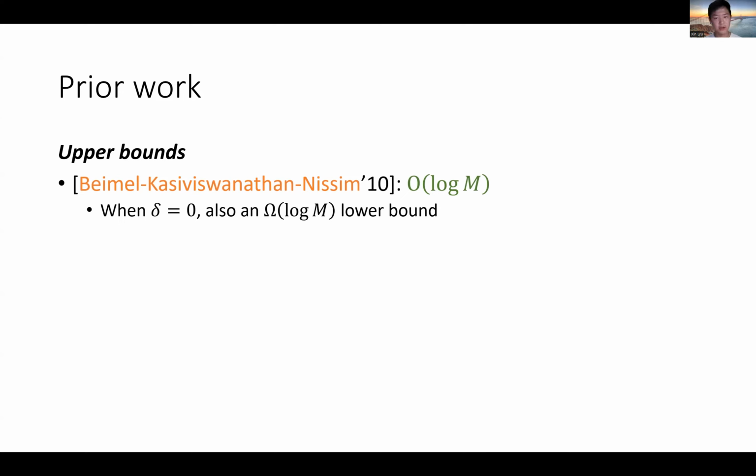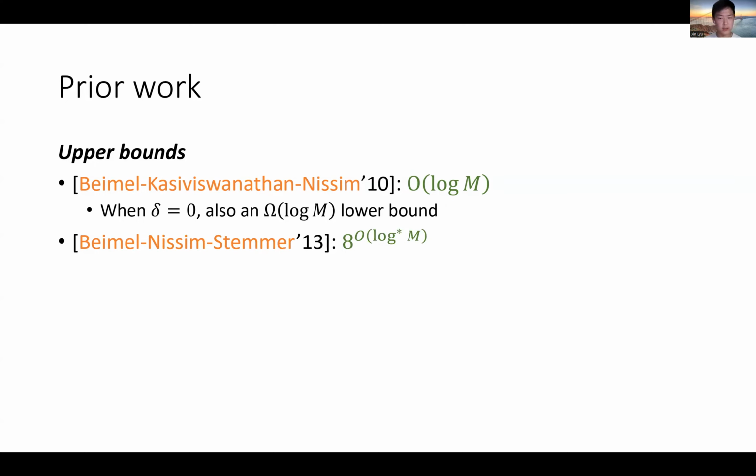Nissim showed that if you just run the exponential mechanism, it gives you a private learning threshold algorithm with sample complexity O(log m). The algorithm works even in the pure DP setting, and in the pure DP setting there is also a known omega of log m lower bound.